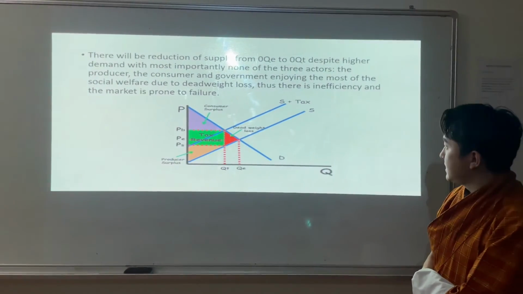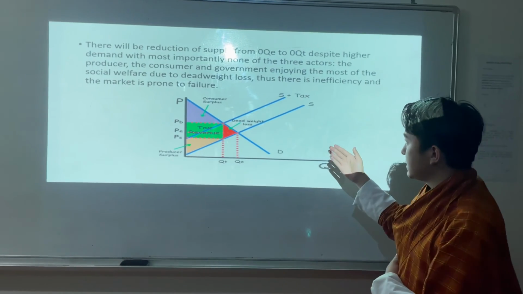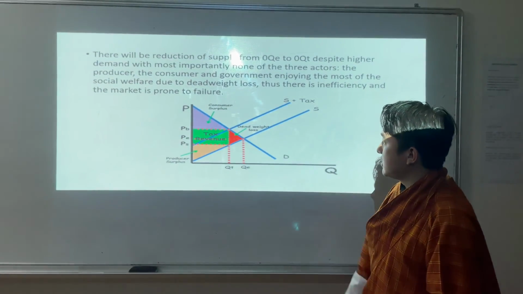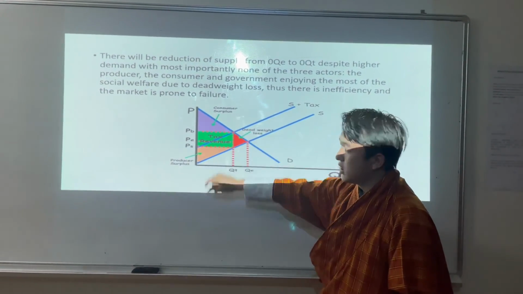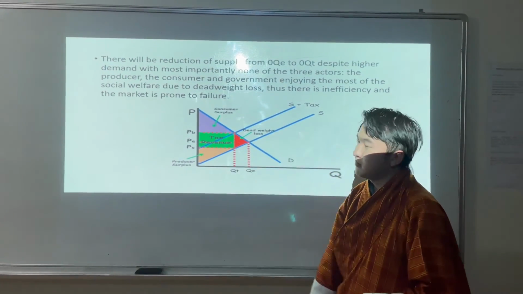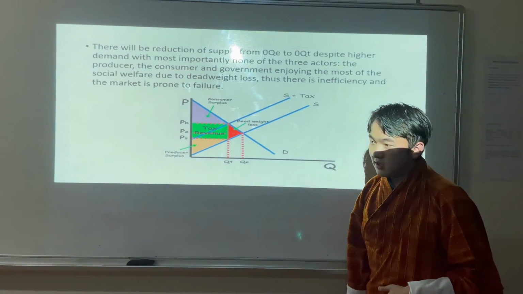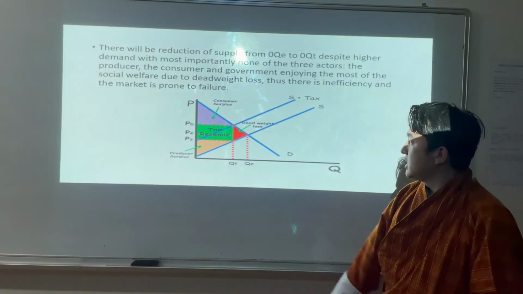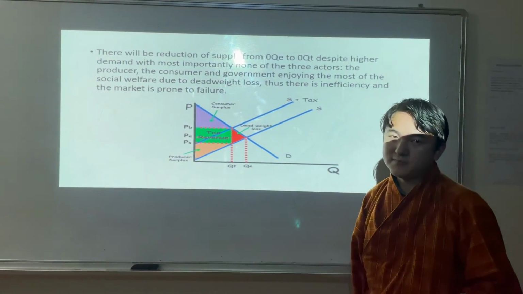So with taxes, the supply curve will decrease, so it will shift to the left, and the government will enjoy part of the social welfare in the form of tax revenue, with this being the producer surplus and the above being the consumer surplus. Though unfortunately, all three actors will suffer a loss of social welfare in the form of deadweight loss, which benefits no one, and such inefficiency can lead to market failure.